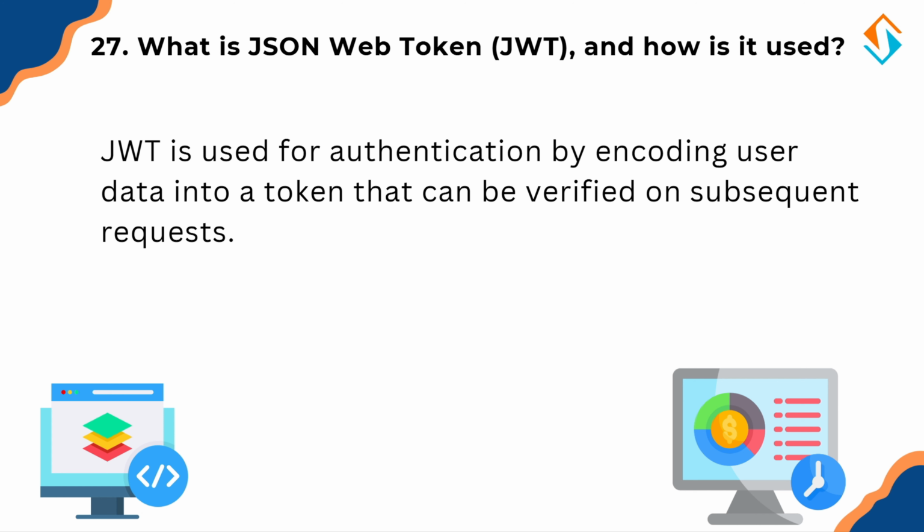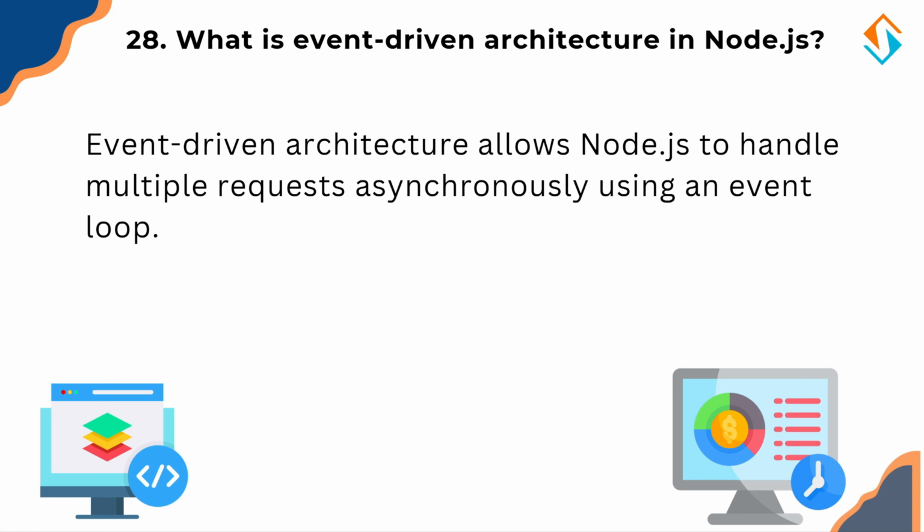Now let's talk about how Node.js handles multiple tasks efficiently using an event-driven architecture. So, what is event-driven architecture in Node.js? Node.js follows an event-driven architecture, meaning it doesn't wait for one task to finish before starting another.